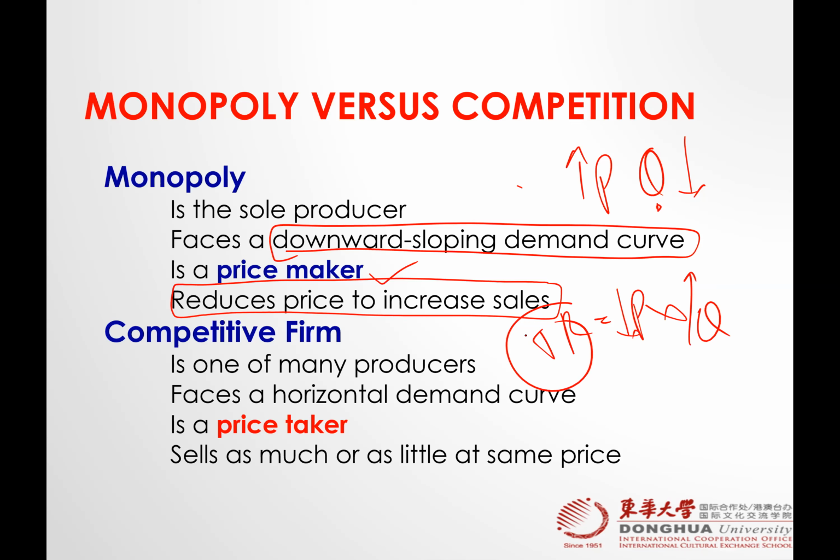If we compare the monopoly with the competitive firm, the monopoly is a single supplier, the competitive firm has many suppliers, right? So the demand curve for a competitive firm is a horizontal straight line because we talked about that price is equal to AR is equal to MR, whereas this is downward sloping, right? It means monopolies are price makers and in competitive firms they are price takers, right?